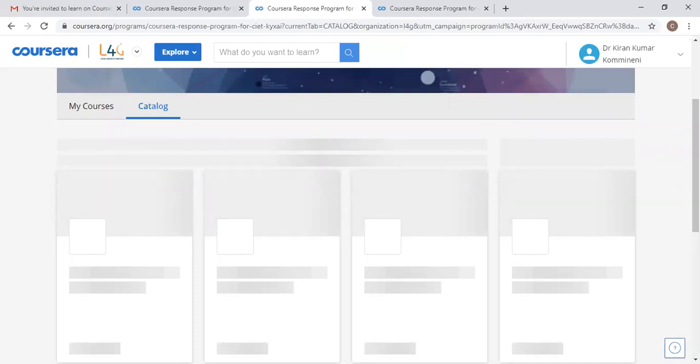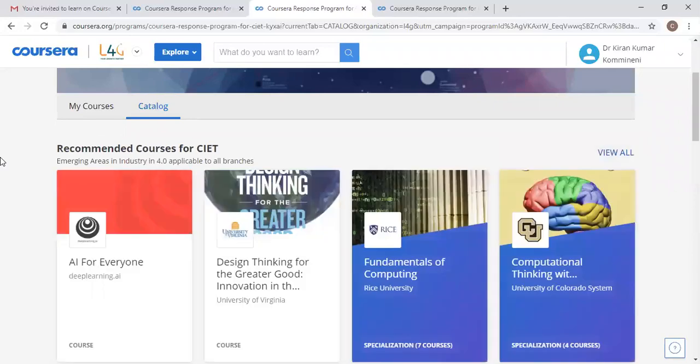The time limit for enrolling in new courses is July 30th. So before July 30th, you can do as many courses as you can, or you can enroll in 2 new courses by July 30th, and those 2 courses can be completed in the next 2 months. But if you complete on August 1st and try to enroll in new courses, it will not be possible, because this is a free program offered to the colleges by Coursera for this pandemic period. So new courses will not be allowed to enroll after July 30th.